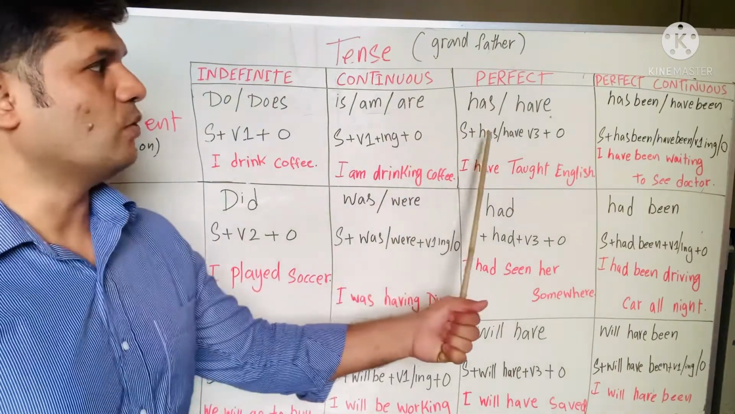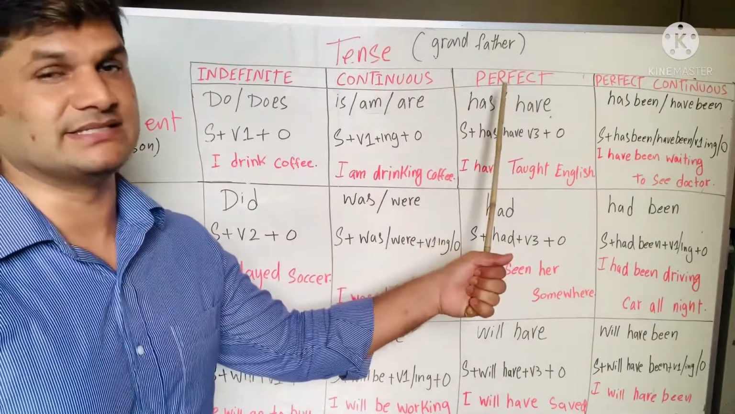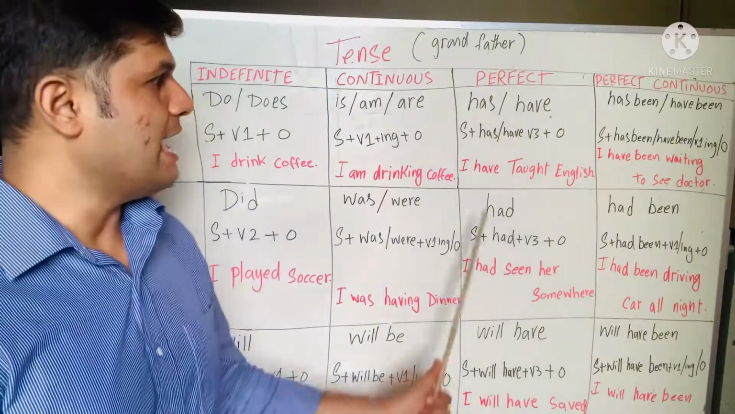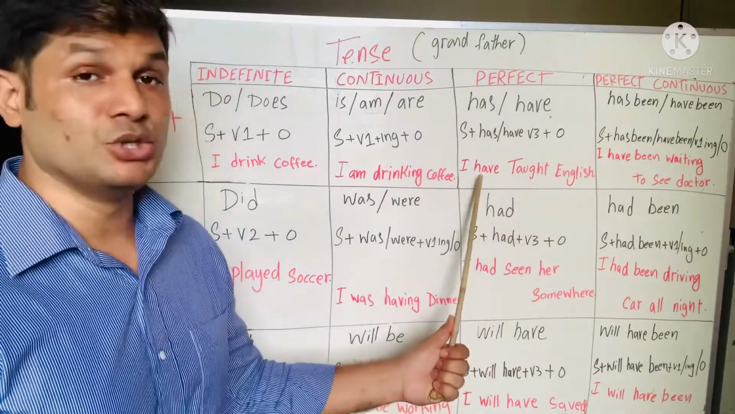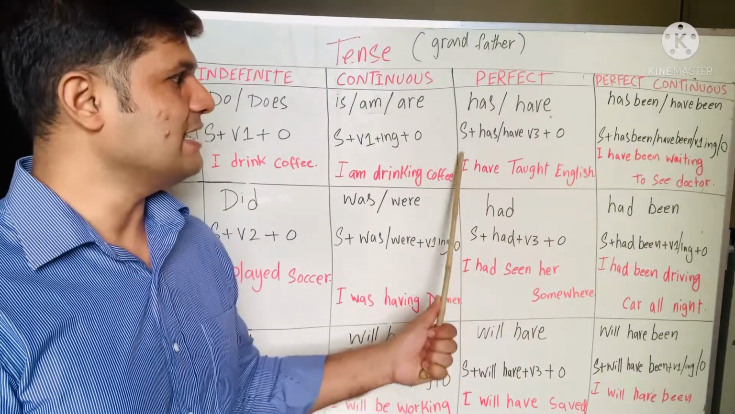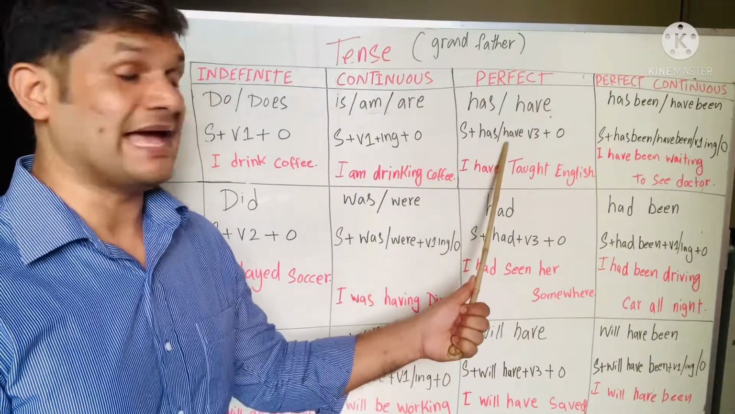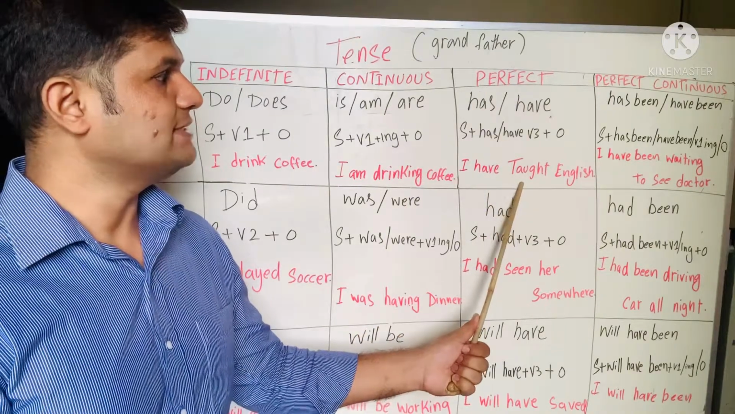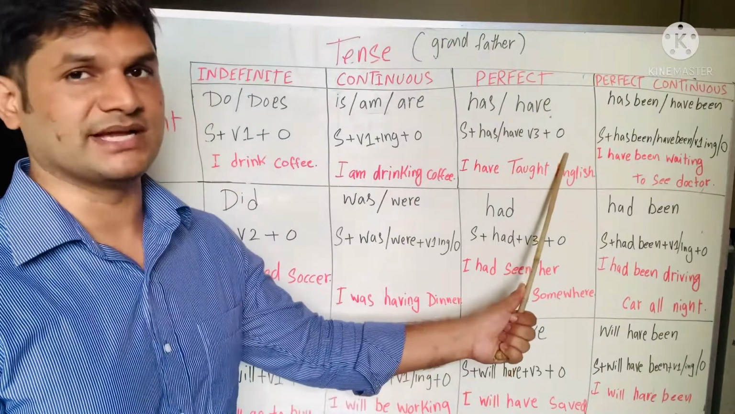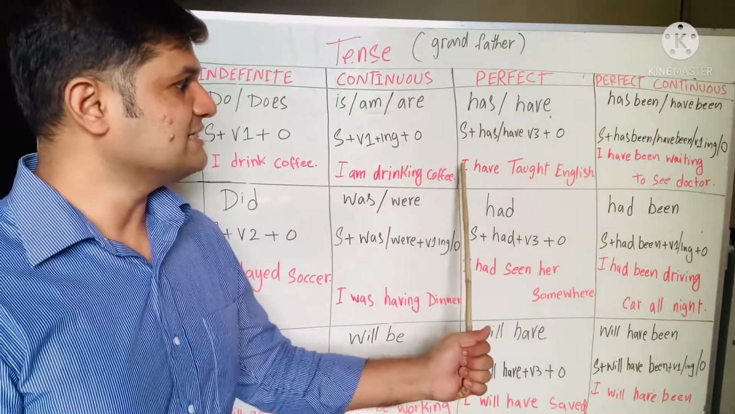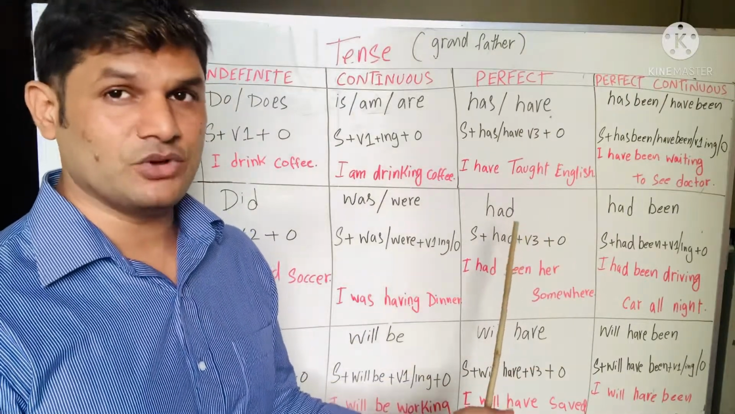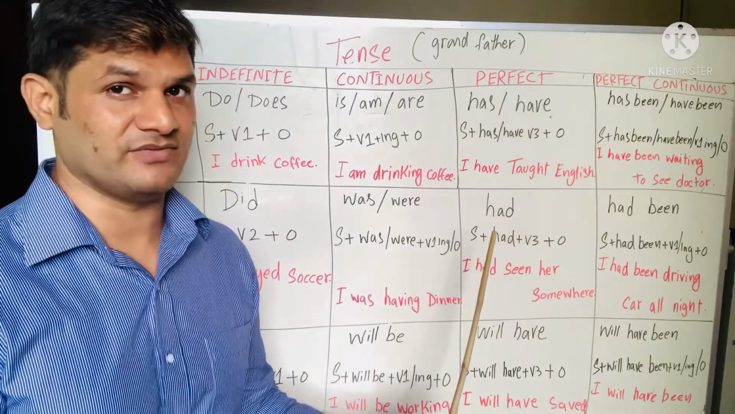Let's look at another one, present perfect tense. Here you can see has and have are the helping verbs. And you can see the formula. Let's look at the sentence. I have taught English. So I is a subject, have is a helping verb, taught is a verb third form, and English is the object. So this is the same as the formula. You just need to remember the formula and you can make sentences by yourself.